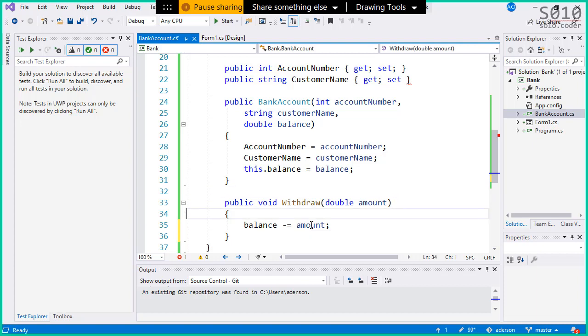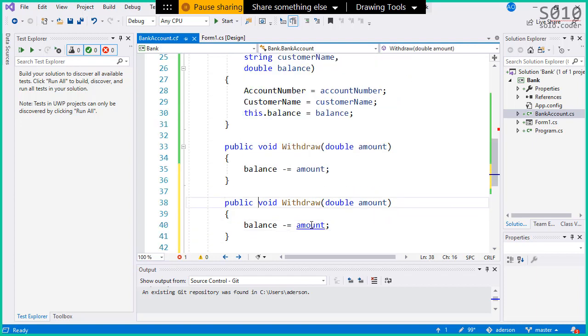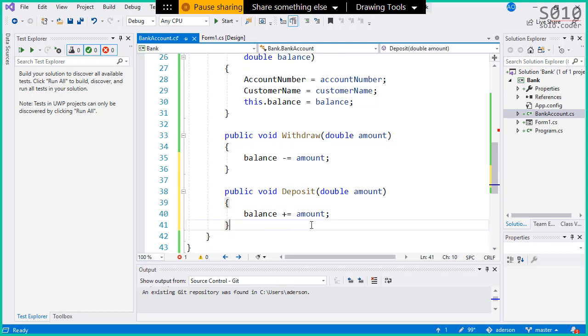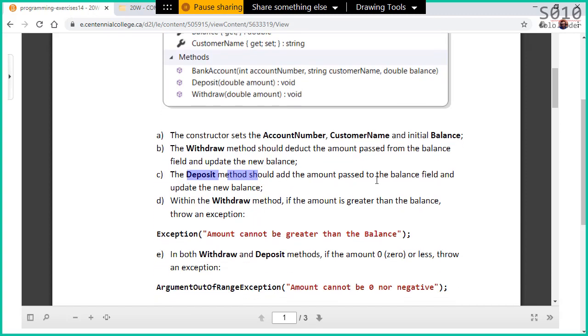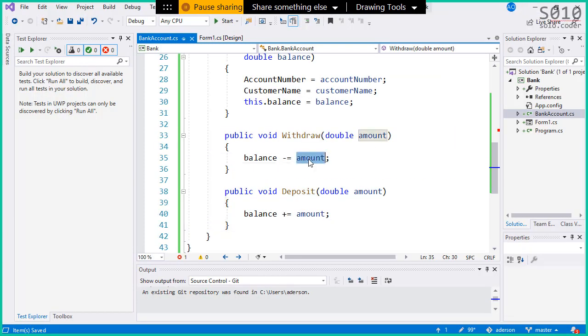Then we have the deposit. Deposit is the opposite. Instead of a minus, we're gonna be adding the amount to the balance. Okay. Any questions about withdraw and deposit? As you see here in the explanation, the deposit method should add the amount passed to the balance field. Withdraw should deduct the amount passed from the balance field and update the new balance. So we have one subtracting, the other one adding the amount. And we are done with our class.